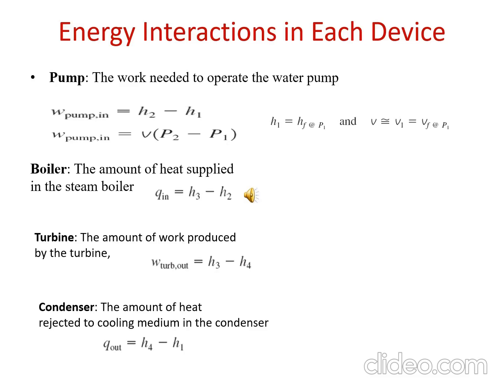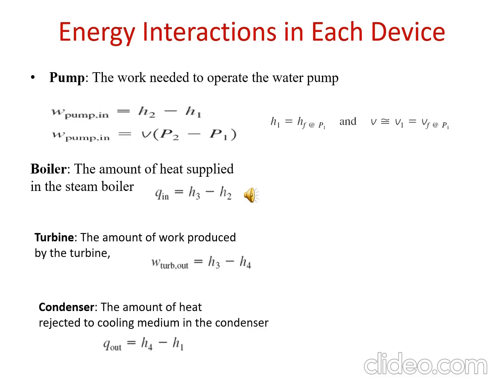The boiler includes the section where the steam is superheated. Here work done is 0 but heat addition is there. So Q in equals H3 minus H2 kilojoule per kg.